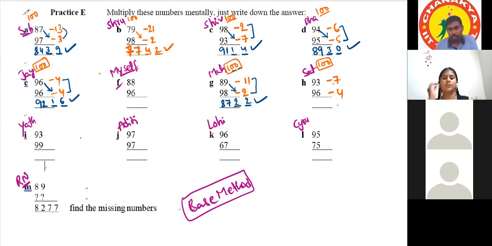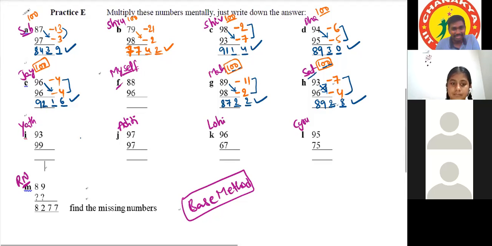So 93 minus 4 is 89. Okay. But because the base number is 100, there are two zeros. And 7 fours are 28. Very good. Correct. Actually, you have taken H, you forgot that. No, sir, I wrote the question wrong as well. Okay, while doing it in your paper, you have written it wrongly.